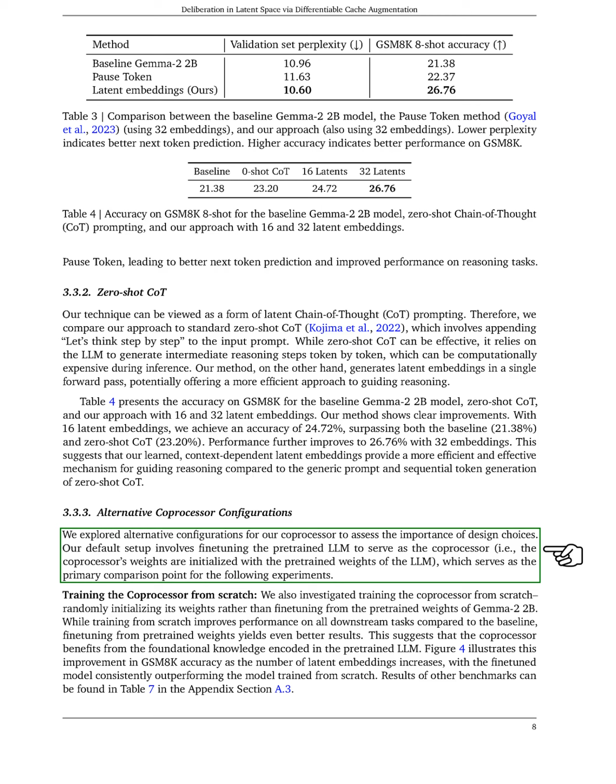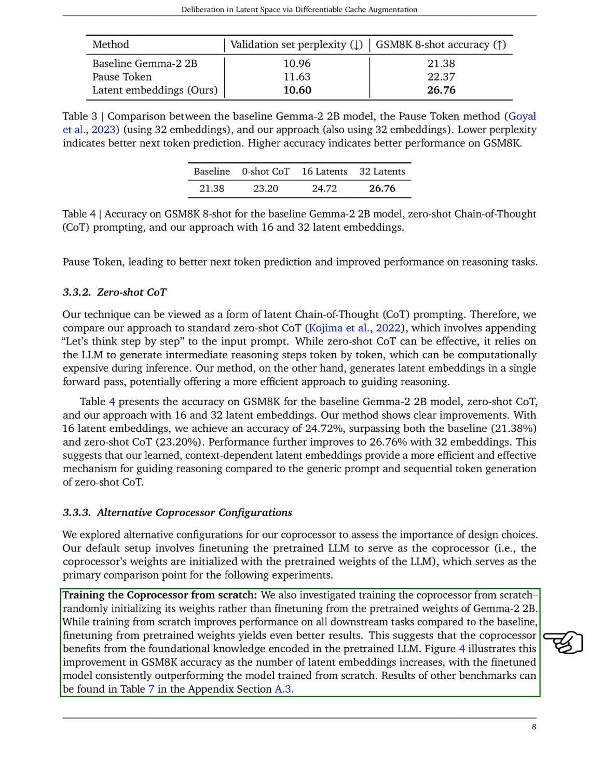We also explored different configurations for our coprocessor to understand the impact of design choices. Our default setup involved fine-tuning the pre-trained LLM as the coprocessor. We also tested training the coprocessor from scratch, which improved performance on all tasks compared to the baseline, but fine-tuning from pre-trained weights yielded even better results. This indicates that the coprocessor benefits from the foundational knowledge of the pre-trained LLM. We illustrated this improvement in GSM 8K accuracy as the number of latent embeddings increased, with the fine-tuned model consistently outperforming the one trained from scratch.